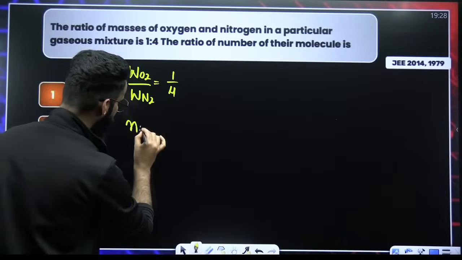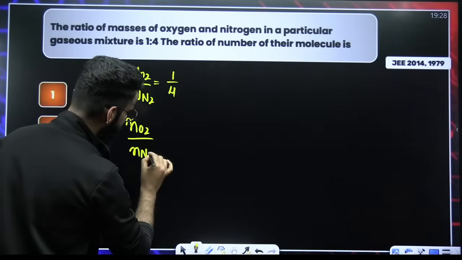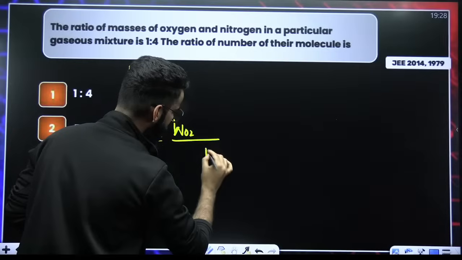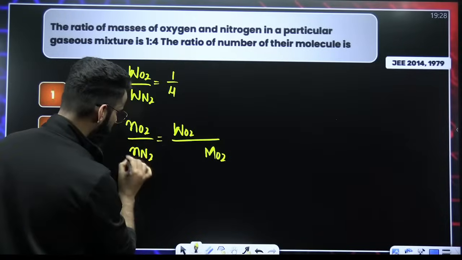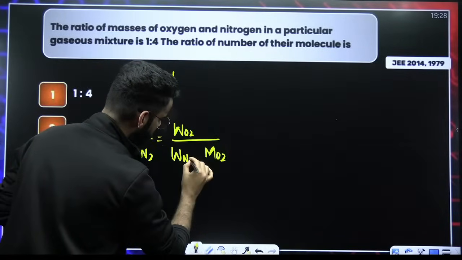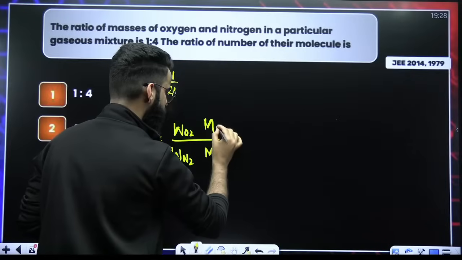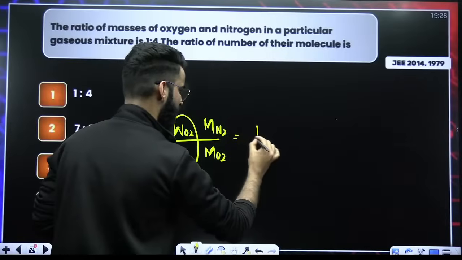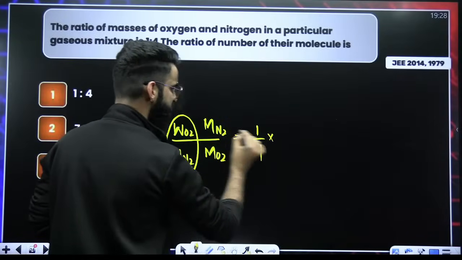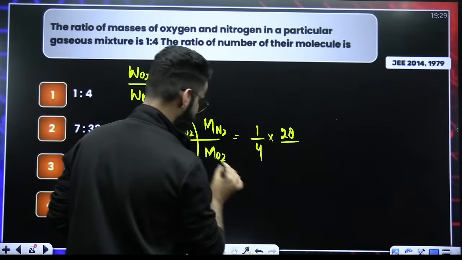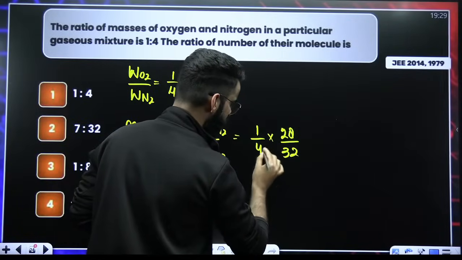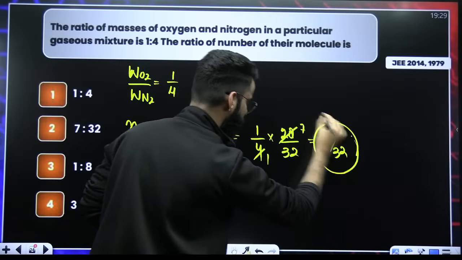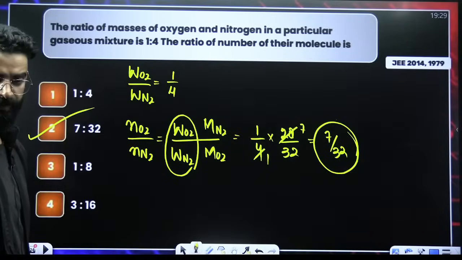So moles of O2 divided by moles of N2 will be equal to... moles of O2 means mass of O2 divided by molar mass of O2, and moles of N2 means mass of N2 divided by molar mass of N2. Correct? The mass ratio is already given to us as 1:4, multiplied by molar mass of N2, which is 28, divided by molar mass of O2, which is 32. So the final answer is nothing but 7:32. So 7:32 is the answer to this particular question.